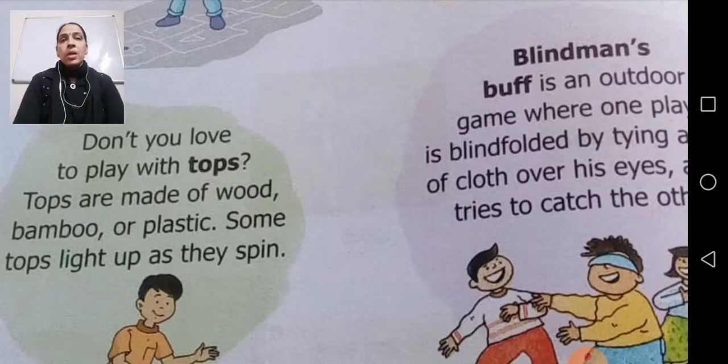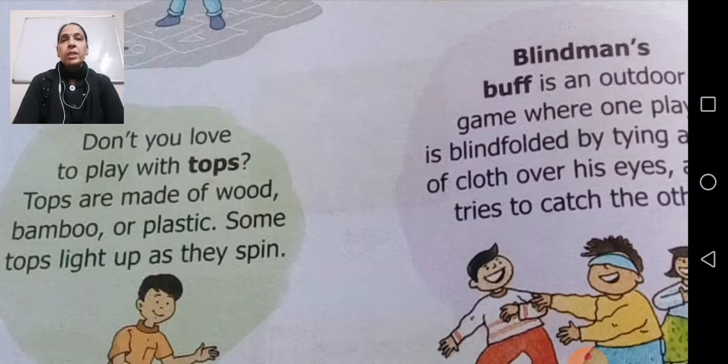tops, and generally you will find it in village areas. The children, they are quite expert in playing with these tops. And nowadays we have a gun-like top also available. That gun-like top is pushed, and then it starts rotating on the ground, and they easily play with those tops. So there are different types of tops, and playing with them is the same.